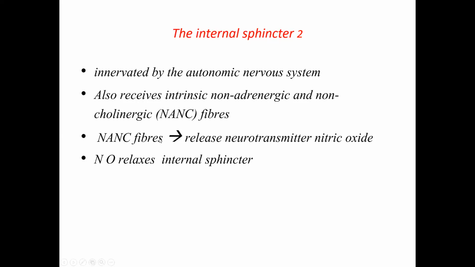So this particular substance is secreted by the special fibers, non-adrenergic, non-cholinergic nerve fibers. Adrenergic belongs to the sympathetic system, cholinergic belongs to the parasympathetic system. So it will not secrete both of these things. It will secrete another substance, that is nitric oxide.